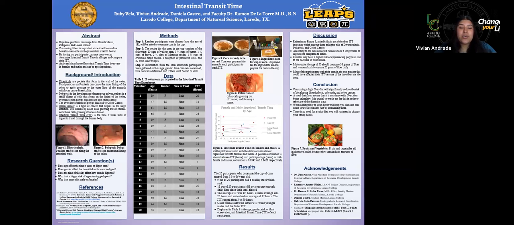For our methods, we chose random participants over the age of 18 to consume a cup of corn. The recipe that we used is 10 cans of yellow corn, 1 1/4 cups of butter, 1 1/4 cups of milk, 2.5 cups of Mexican cream, 1 1/4 cups of crumbled cotija cheese, 1 teaspoon of powdered chile, and 20 fresh limes. We then gathered information from each participant, such as age, gender, time corn was consumed, time corn was defecated, and if their stool sank or floated.